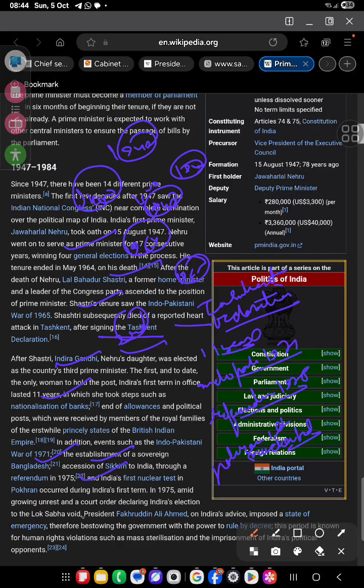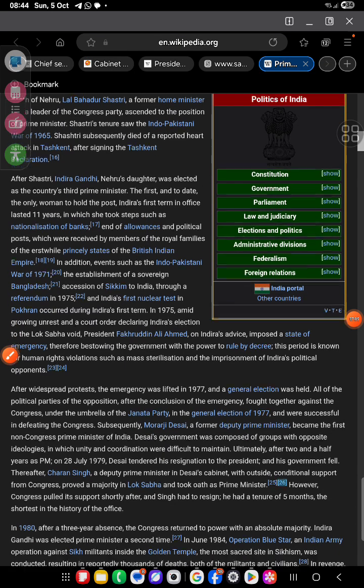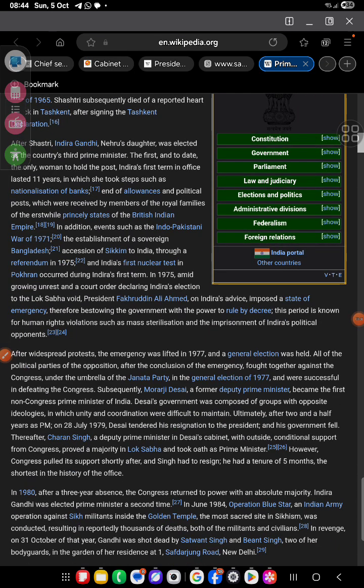Amid growing unrest, a court order declared Indira's election to the Lok Sabha void. President Fakhruddin Ali Ahmed, on Indira's advice, imposed a state of emergency, bestowing the government with the power to rule by decree. This period is known for human rights violations such as mass sterilization and the imprisonment of political opponents. After widespread protest, the emergency was lifted in 1977 and a general election was held.